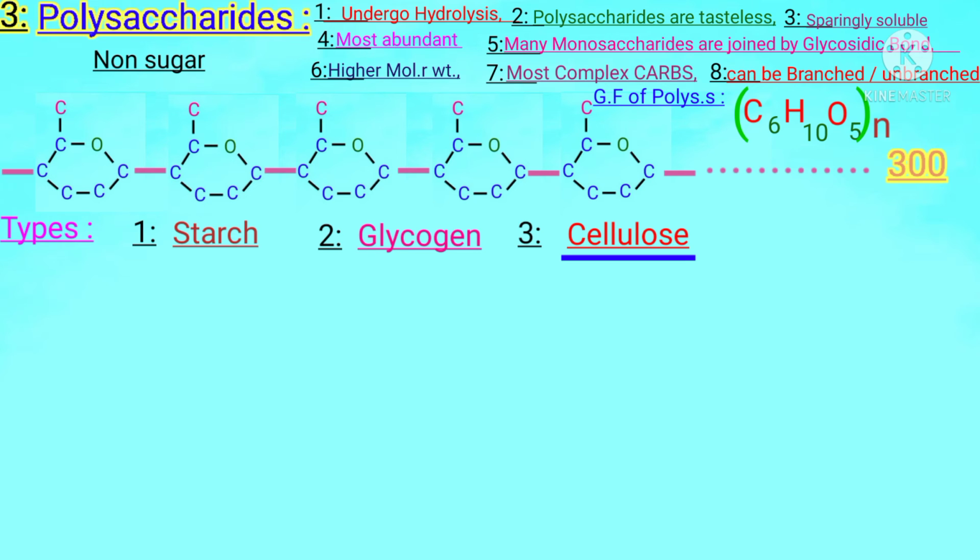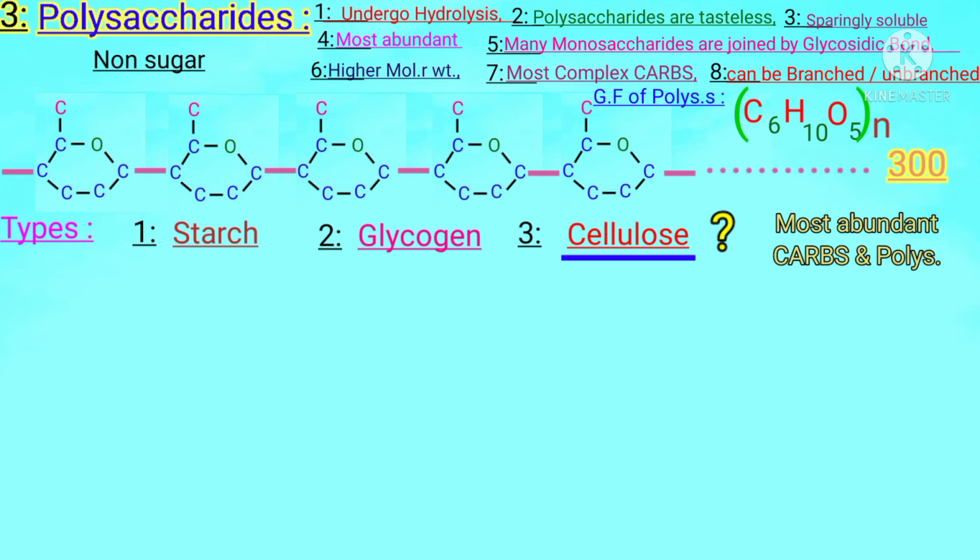Next, at the third number, we will study cellulose. What is cellulose? The most abundant carbohydrate, the most abundant polysaccharide in the world. It is present in such a large quantity that, students, no other carbohydrate is present like it. So it is most abundant. Why? What is the reason, the cause of it? The answer is simple.